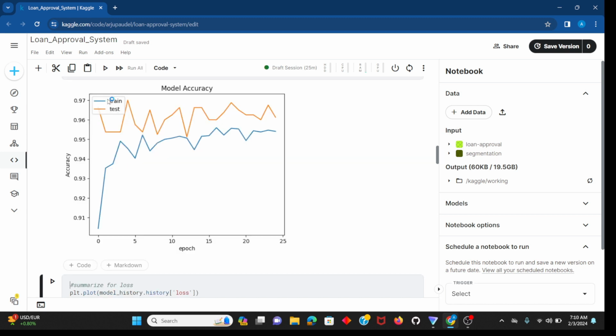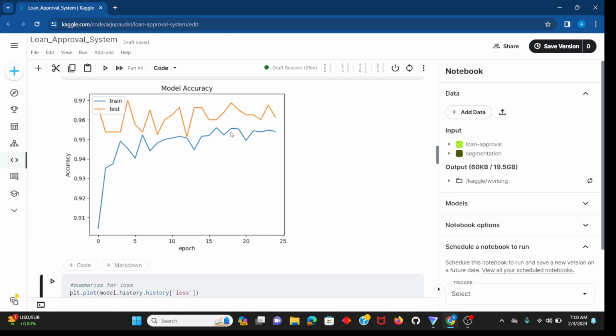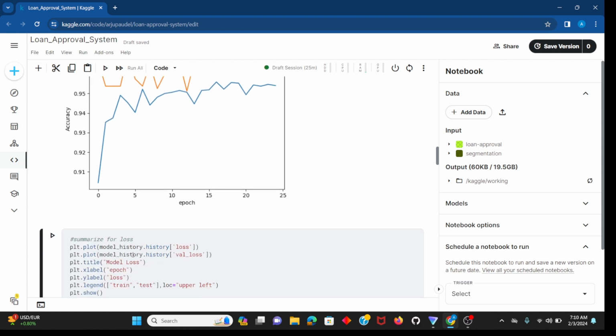You can see our model has reached significantly high training accuracy and validation accuracy also. Validation accuracy started from about 97, I think in the 96 range, and it improves with epochs. Similarly, I'm doing it for losses, plotting the model history of loss and